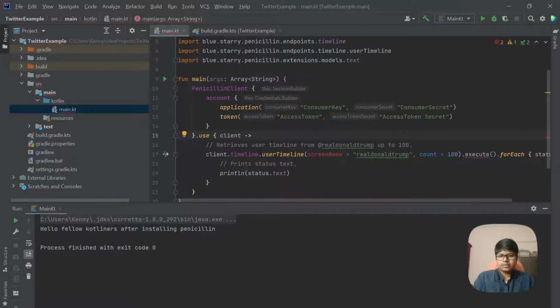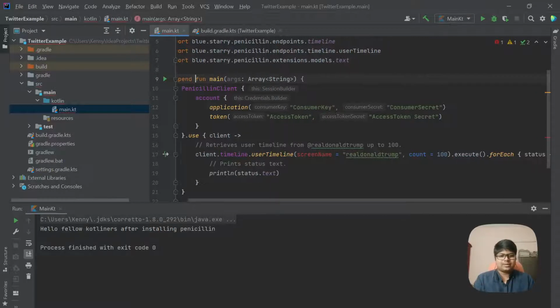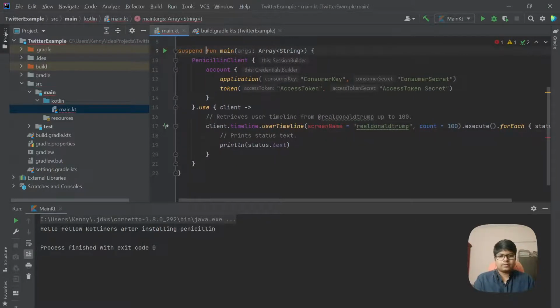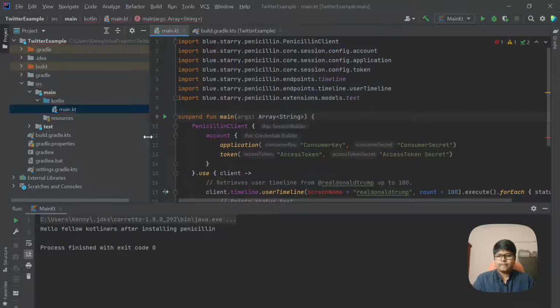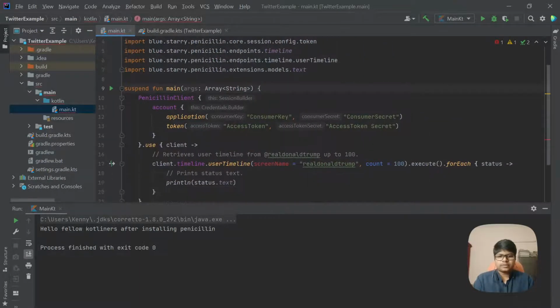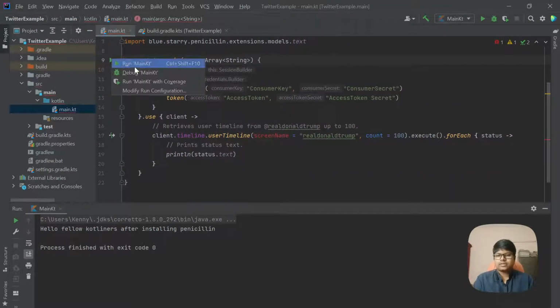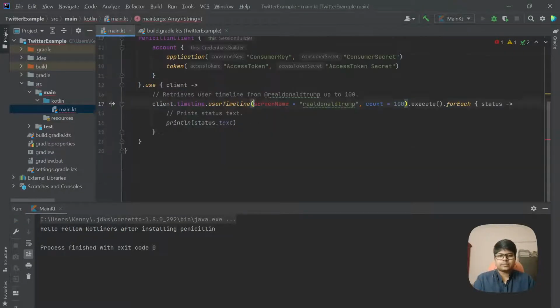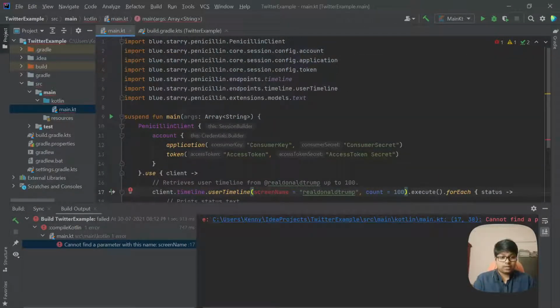Maybe we need to give that suspend. Okay, that's solved. Yeah. Great. Let's make this a little bigger so we can see. So let's just try running it and see what happens. Okay, getting an error. Cannot find a parameter with the name screen name.